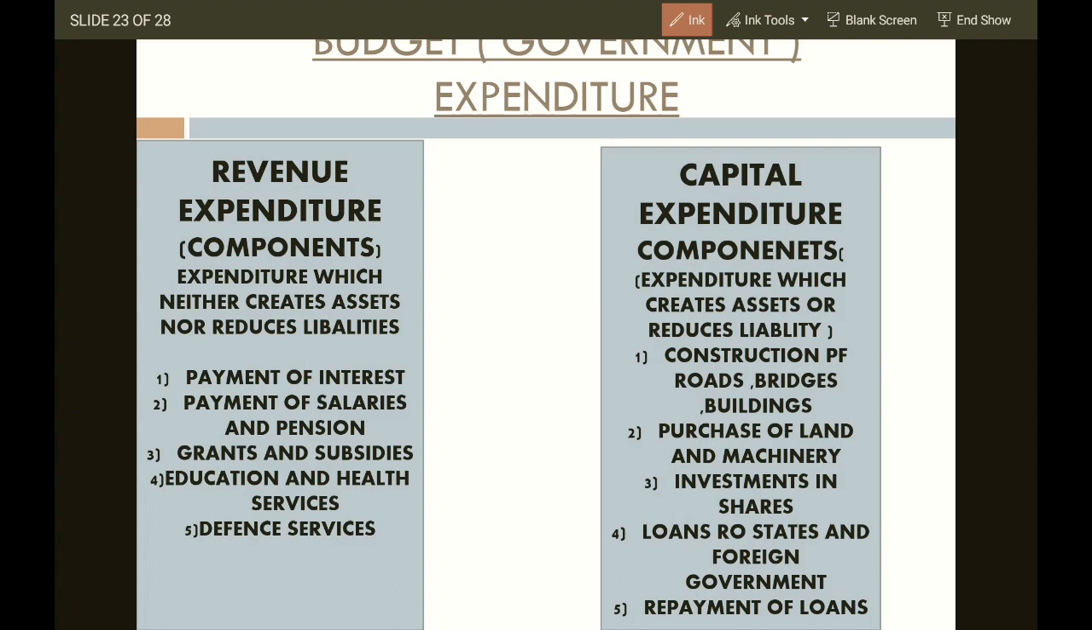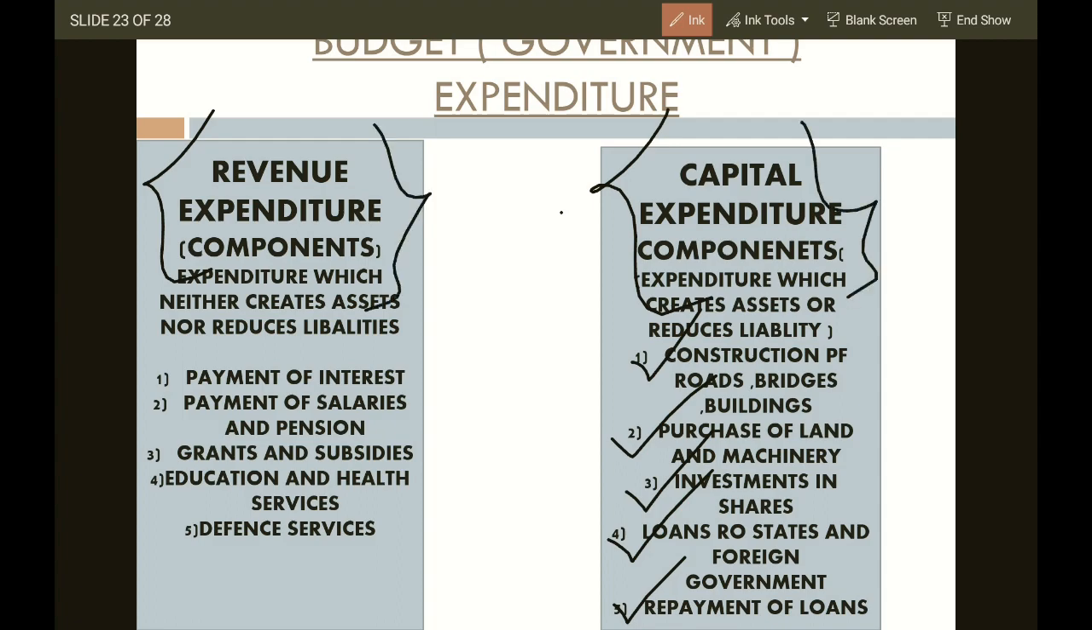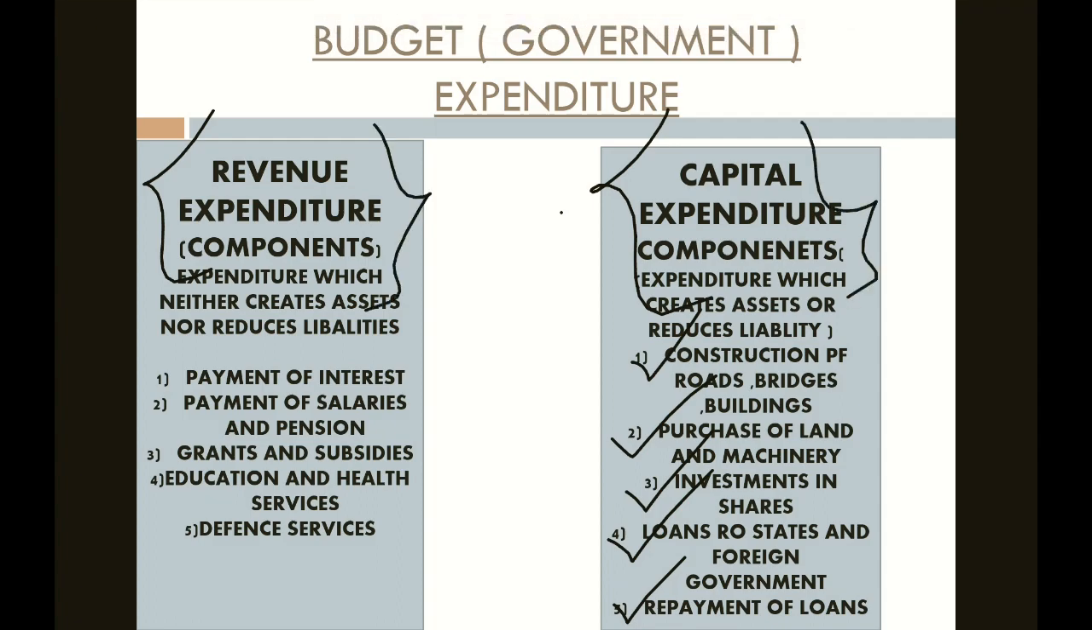Revenue expenditure and capital expenditure. Revenue expenditure includes payment of interest, payment of salary, pension, grants and subsidies, education and health services, and defense services. Capital expenditure includes construction of roads, bridges, buildings, purchase of land, machinery, investment in shares, loans and payment to foreign countries, and repayment of loans. These are the two types of expenditure the government basically has: revenue expenditure and capital expenditure.